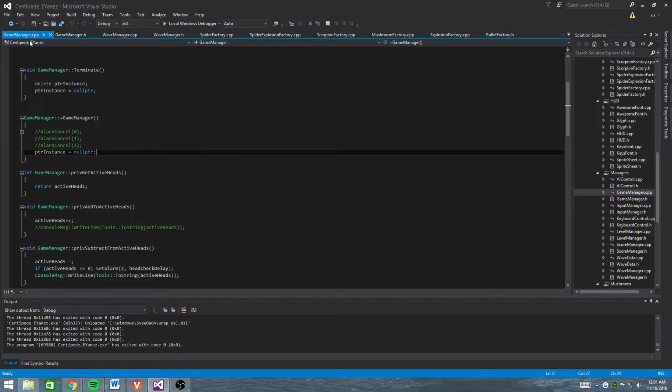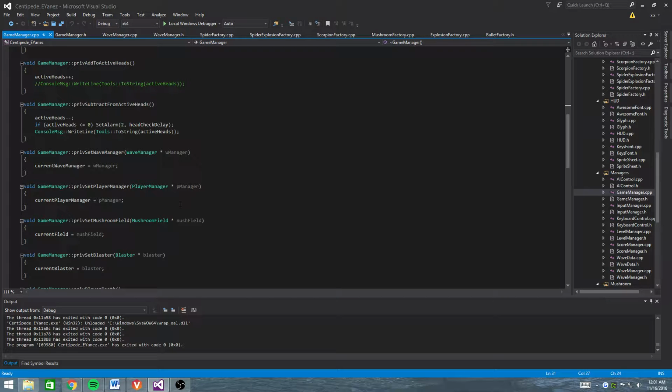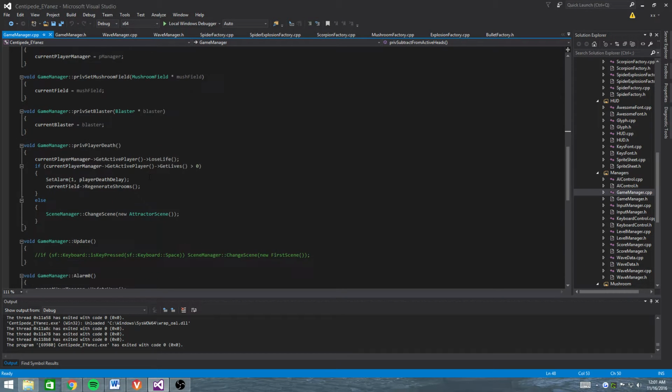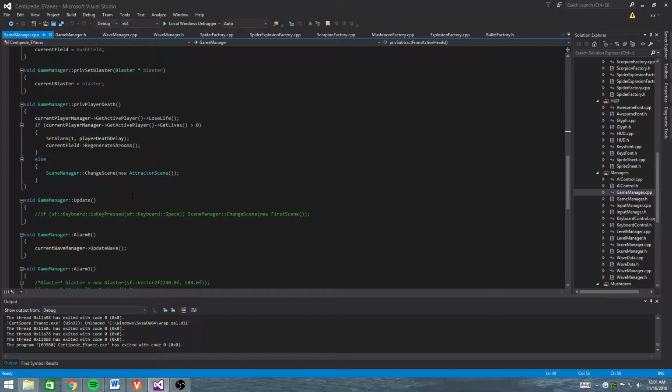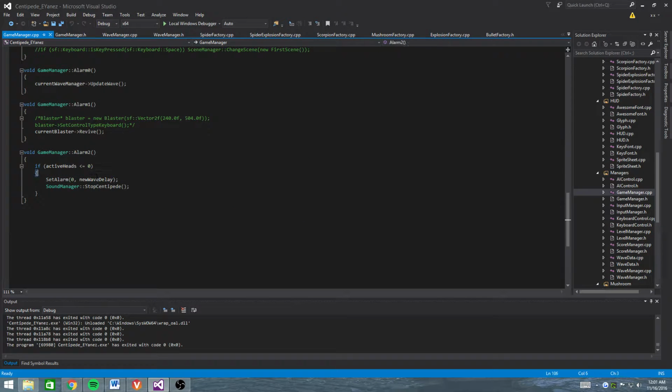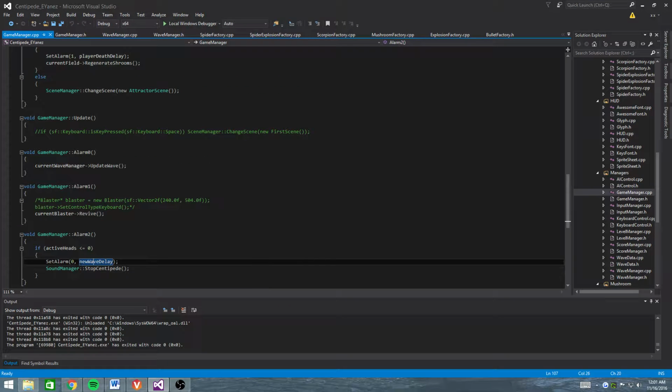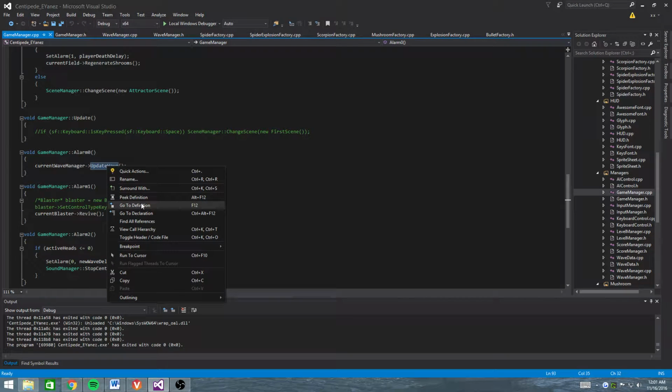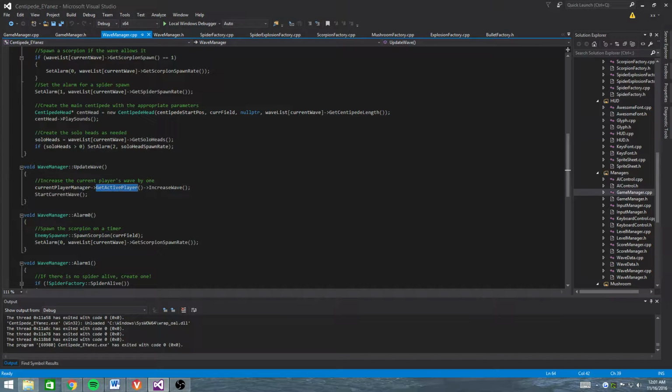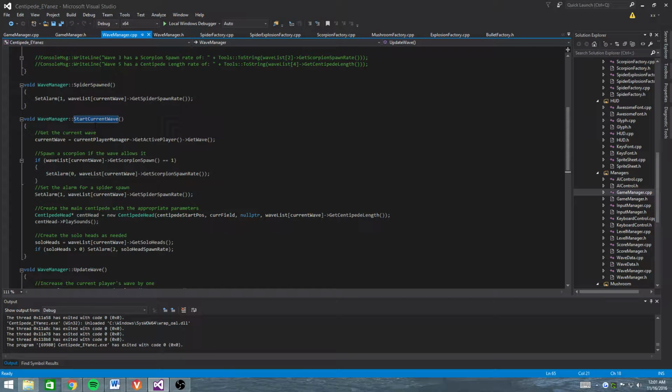The game loop is pushed through by the amount of heads in the scene. It keeps track of the amount of active heads, and when there are no more heads in the scene, it sets this alarm at a wave delay. The sound manager stops the centipede sound, but what that alarm does is tell the wave manager to update the wave. What update wave does is increase the current wave of the active player, so it'll just add 1 to it.